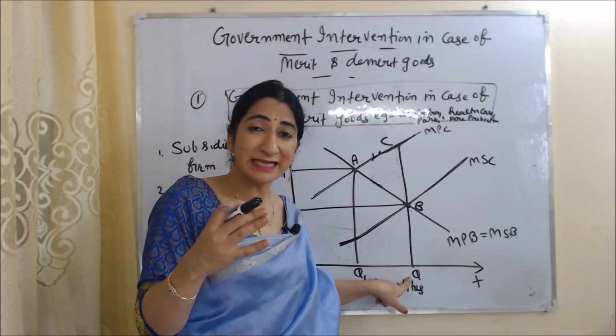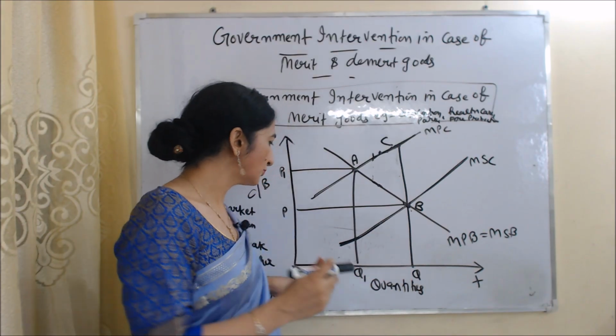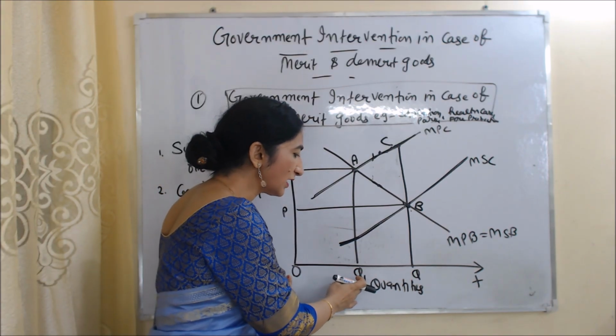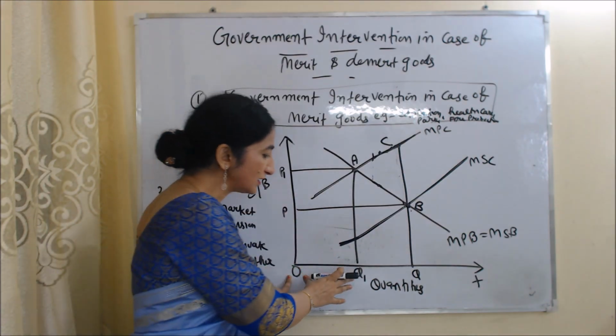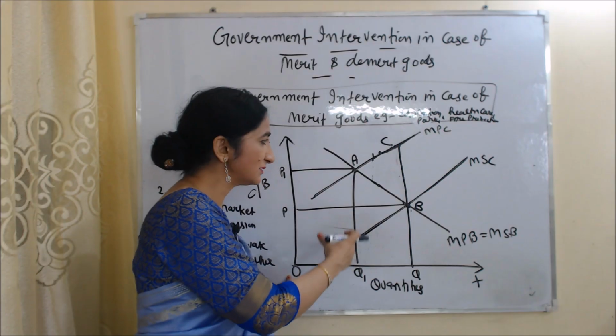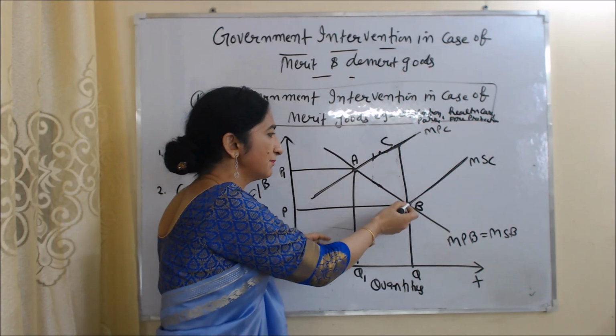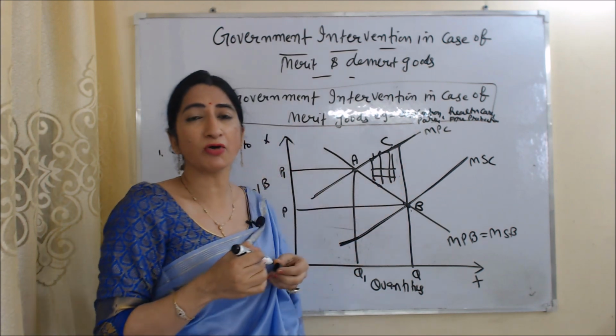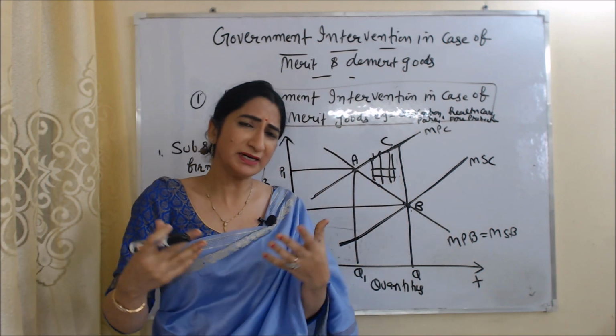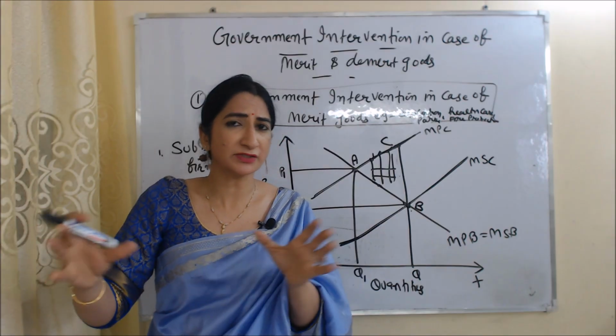But if output is less than OQ, for example, output is OQ1, OQ1 output is showing underproduction of merit goods. And because of underproduction of merit goods, society is bearing a loss equal to ACB. That's why government should make provision for increasing the output of merit goods. And government can increase output of merit goods in many ways.